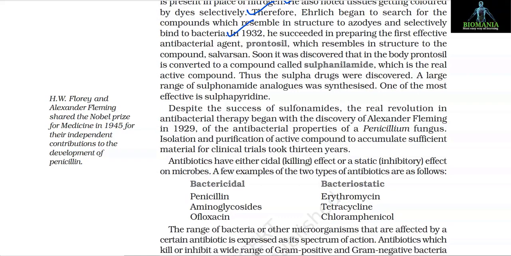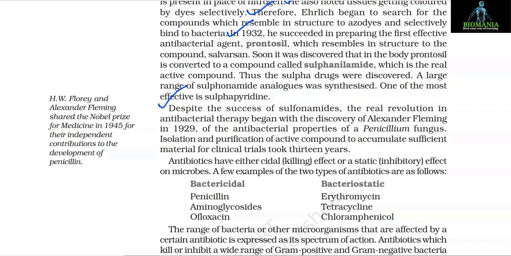In 1932, he succeeded in preparing the first effective antibacterial agent, that is prontosil, which resembles in structure to the compound salvarsan. Soon it was discovered that in the body, prontosil is converted to a compound called sulfanilamide, which is the real active compound. Thus, the sulfa drugs were discovered. A large range of sulfonamide analogues was synthesized. One of the most effective is sulfapyridine.